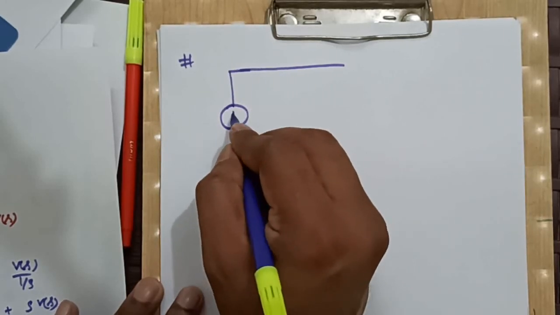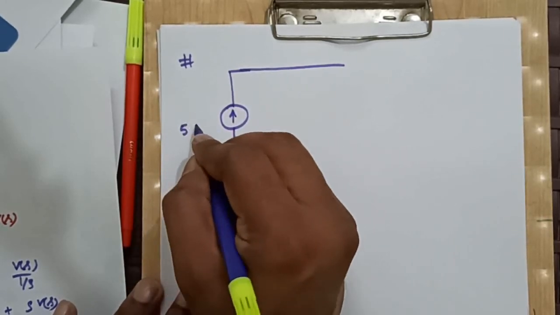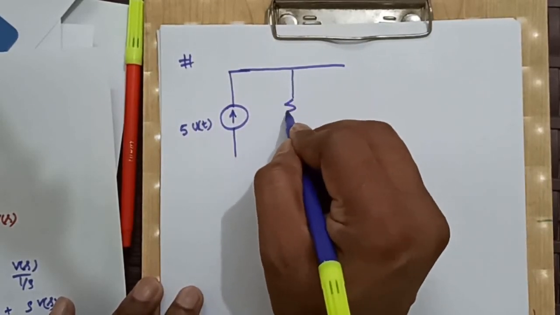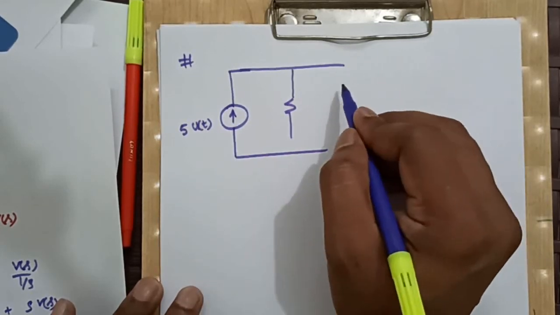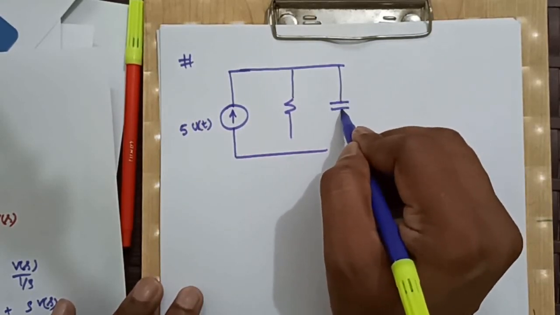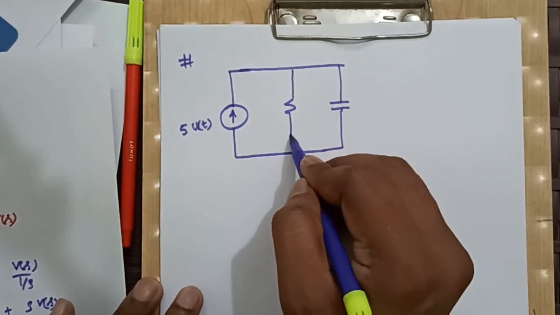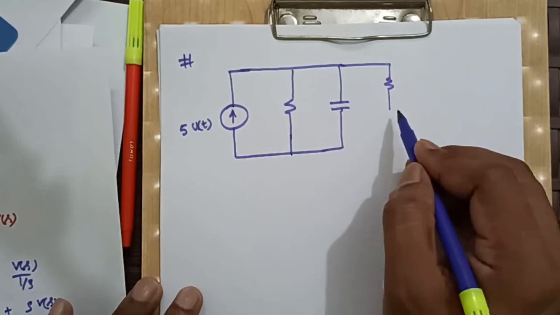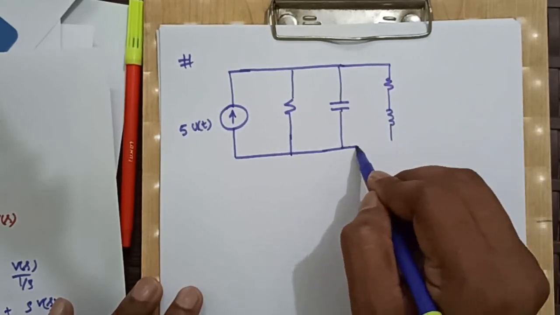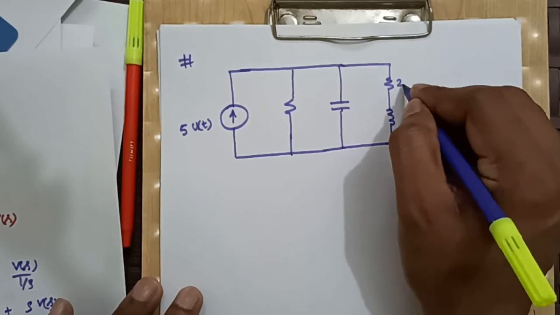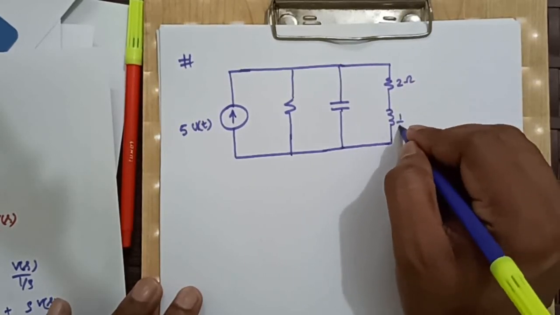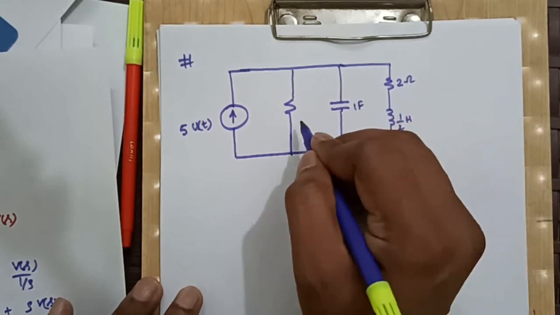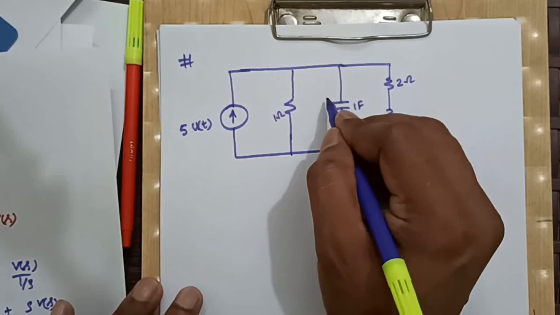A current source of value 5 u(t), a resistor, a capacitor, a resistor in series with an inductor. Its value is 2 ohm, its value is half Henry, its value is 1 farad, and this is 1 ohm.